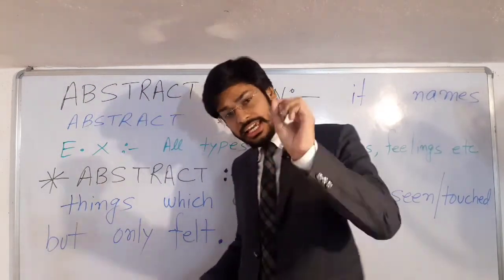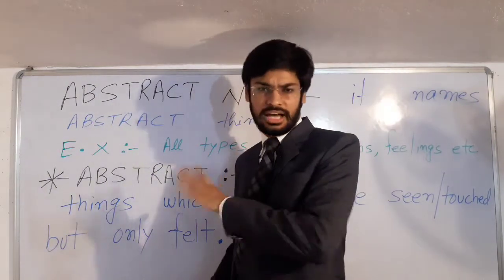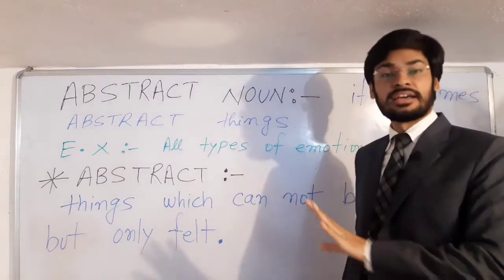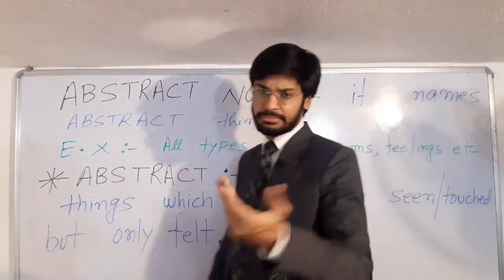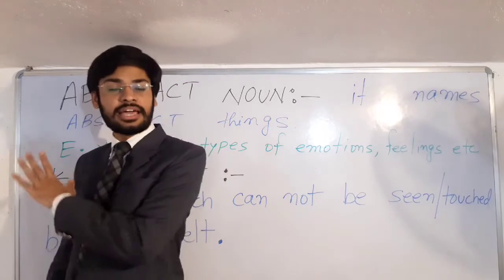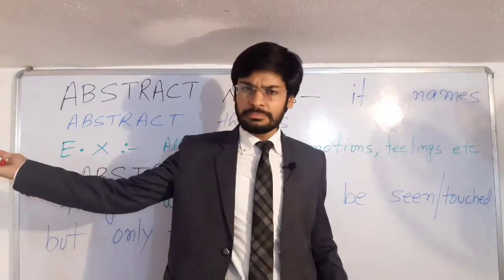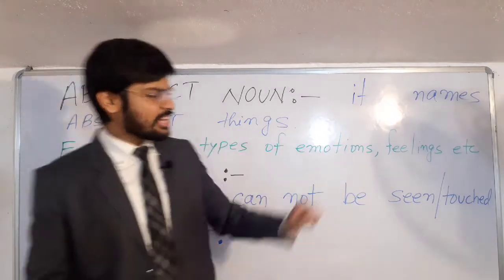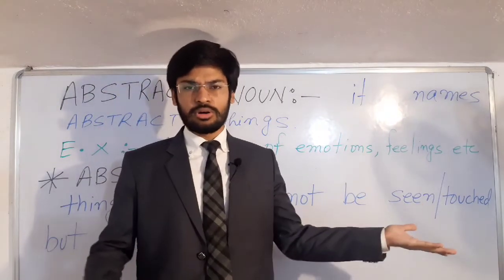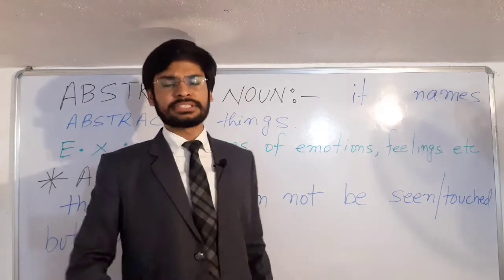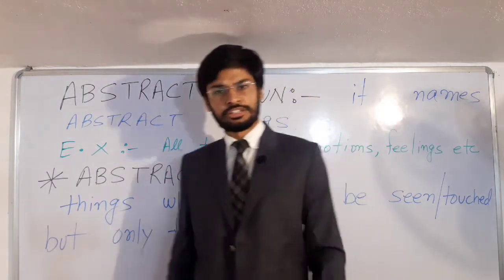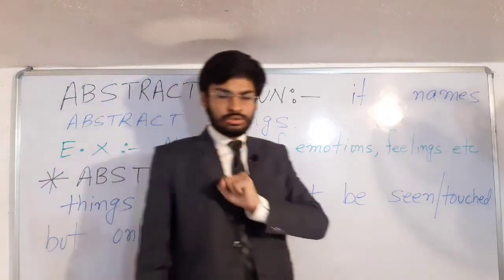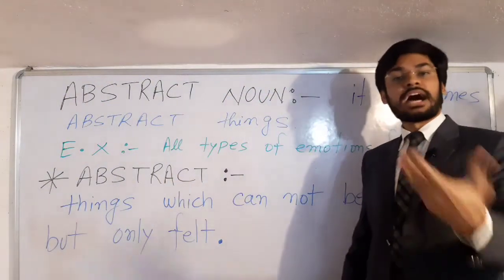So of course it will also name. Obvious सी बात है, it will also name. So what it does? It names. ये नाम देता है. किसे नाम देता है? It names abstract things. ये abstract चीजों को नाम देता है. For example, all type of emotions, all types of feelings, happiness, sadness. What are they? These are abstract noun. You cannot touch happiness. You cannot touch sadness, but you only can feel it. So these are the examples of abstract noun, students.